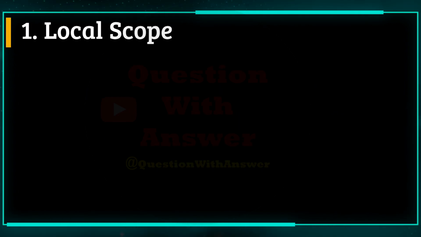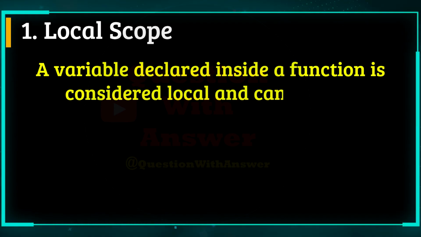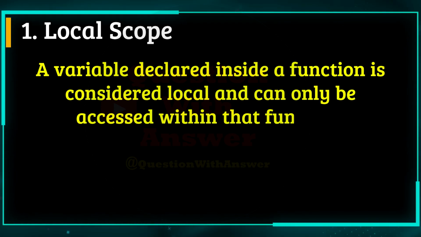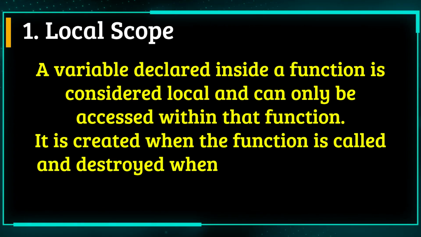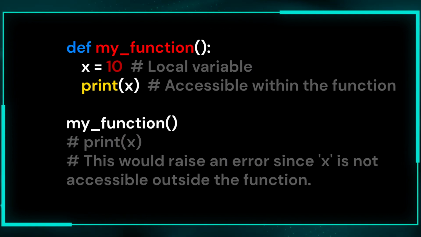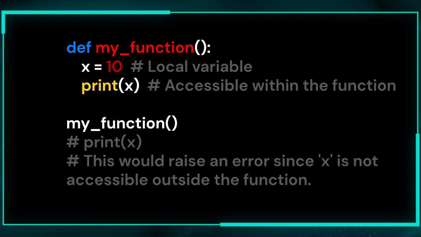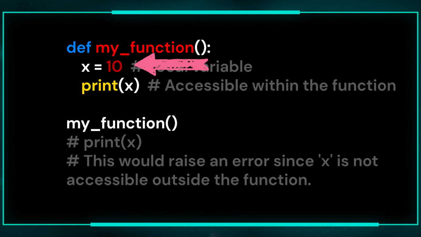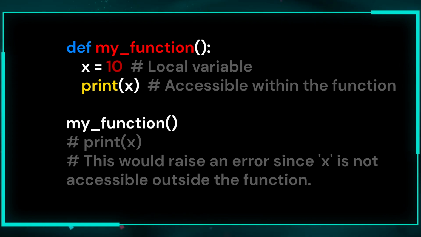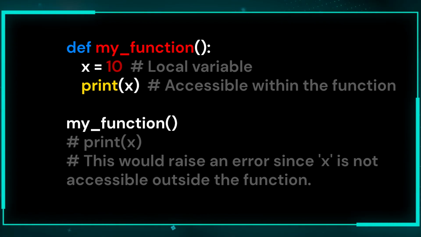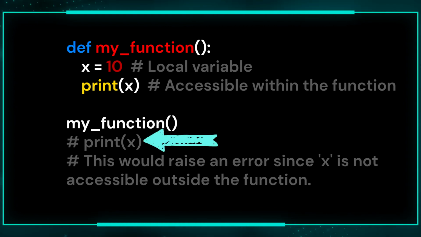1. Local scope. A variable declared inside a function is considered local and can only be accessed within that function. It is created when the function is called and destroyed when the function exits. Here is the example of local scope in Python. Here, x is a local variable inside my_function. It exists only when the function runs and is not accessible outside of it. Trying to print x outside the function would result in an error.